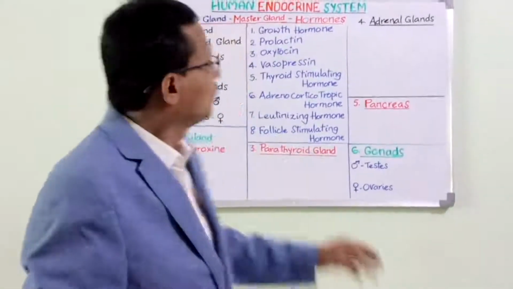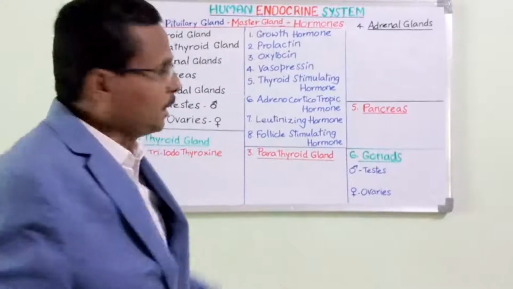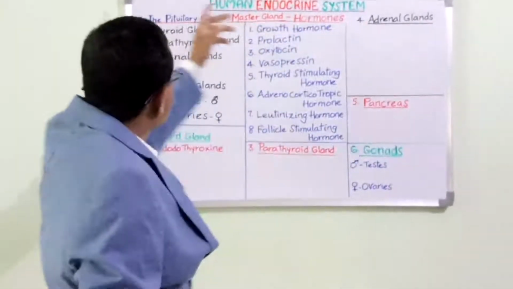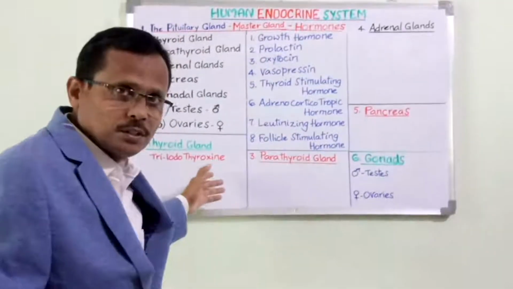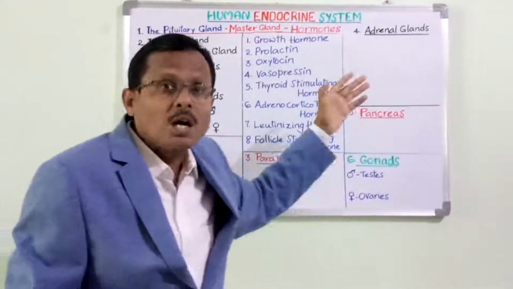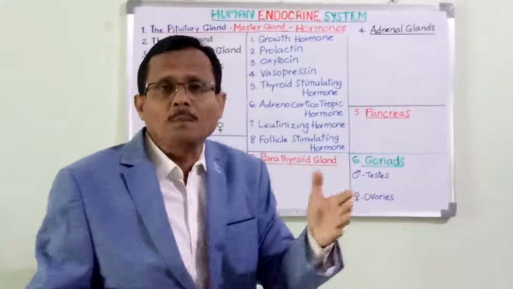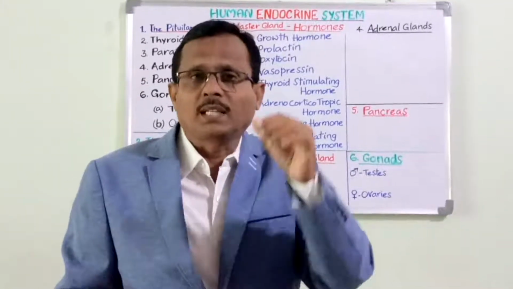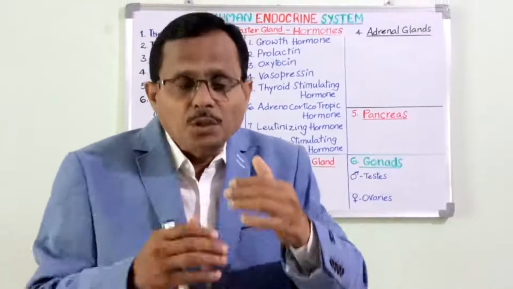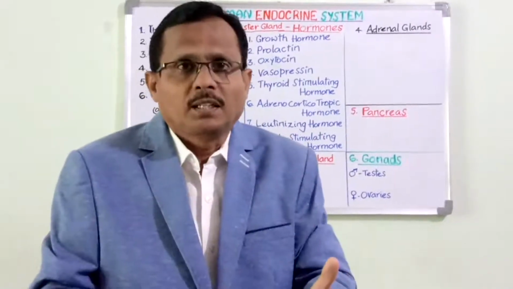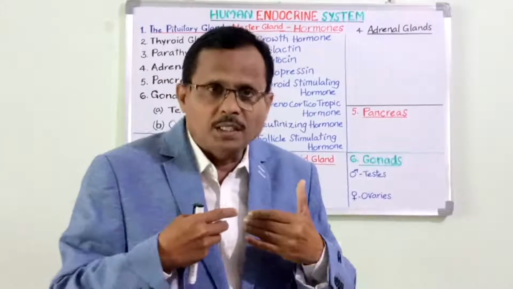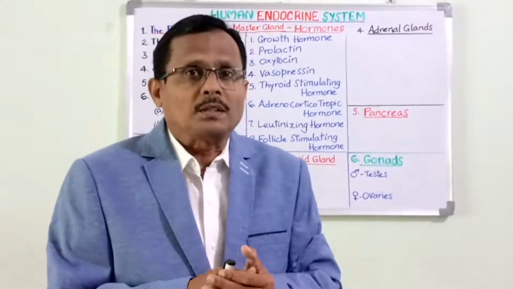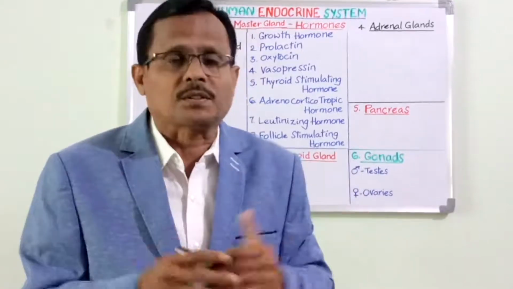Now, let's come to the point. The human endocrine system consists of several glands which secrete hormones. Hormones are the biochemical substances which are released by the endocrine glands into the blood directly. In our body there are basically two types of glands. There are duct glands and ductless glands.